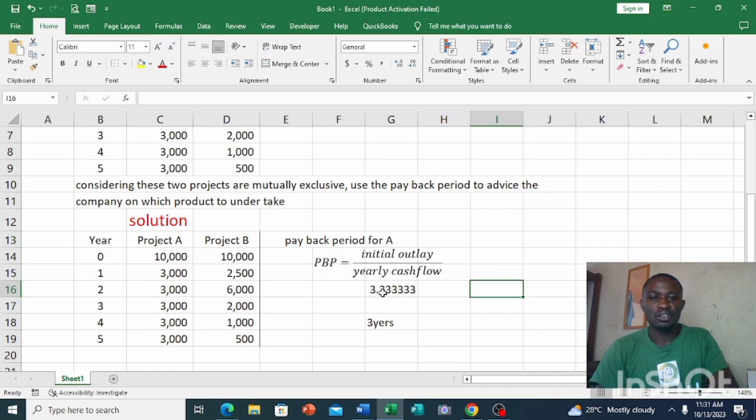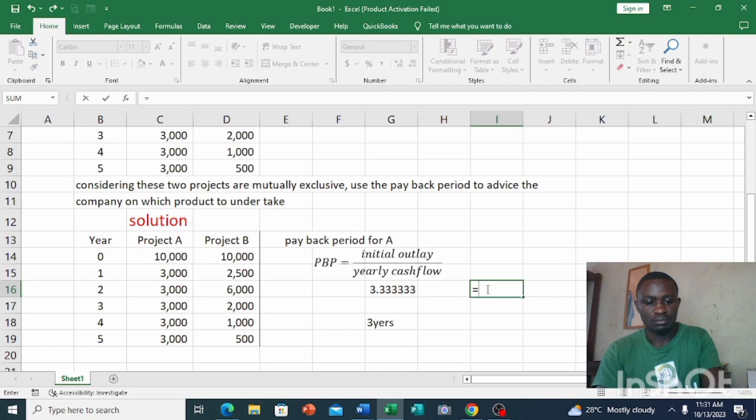So you take this 0.33 years and you want to convert it to months, so you multiply 0.333 by 12.